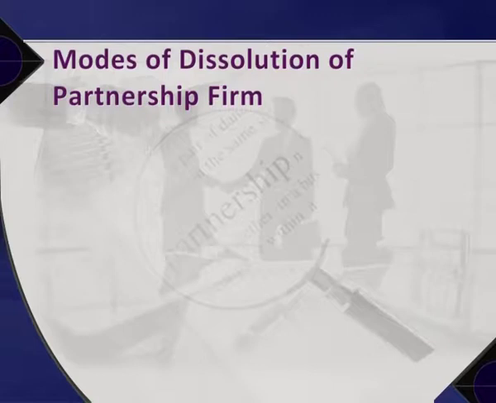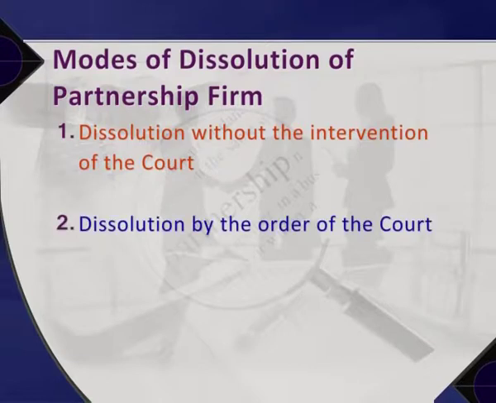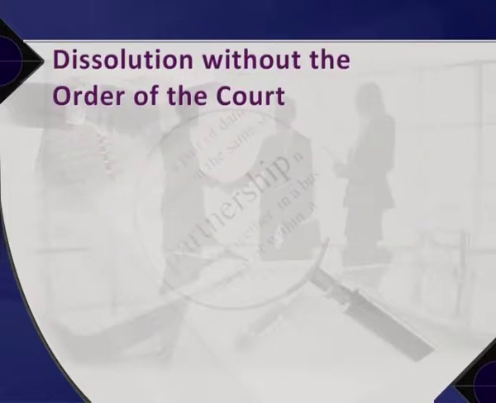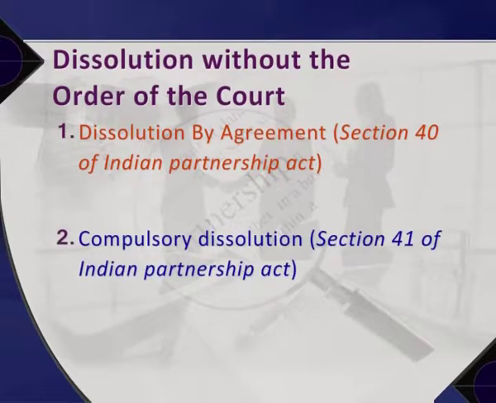Now, modes of dissolution of partnership firm. Dissolution of the firm occurs in two ways. 1. Dissolution without the intervention of the court, and 2. Dissolution by the order of the court. There are 4 ways of dissolution without the order of the court. 1. Dissolution by agreement, refer to section 40 of the Indian Partnership Act. 2. Compulsory dissolution, refer to section 41 of the Indian Partnership Act.